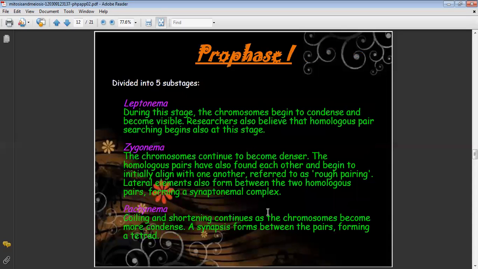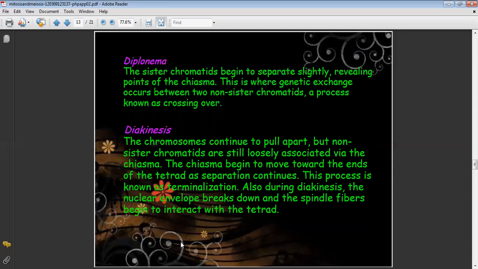Then in zygonema they become dense and start pairing, and they start forming the synaptonemal complex. It is the complex which is formed between the two pairs of chromosomes. Coiling and shortening continues as the chromosomes become condensed and the synapses form between the pairs, and it forms a tetrad. The sister chromatids in the diplonema stage begin to separate slightly, now revealing the points of chiasmata.